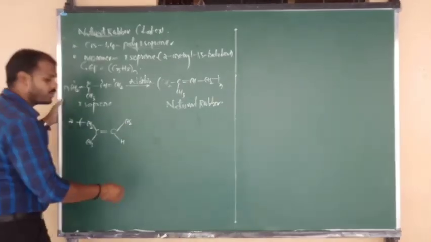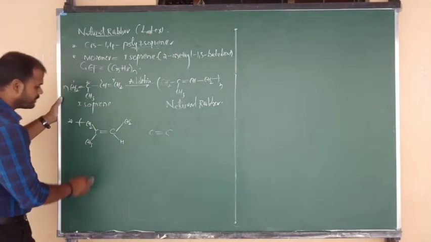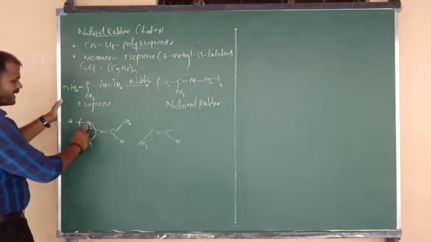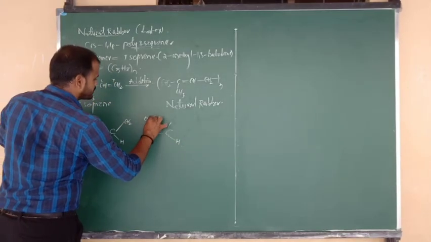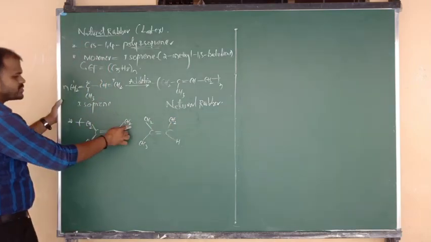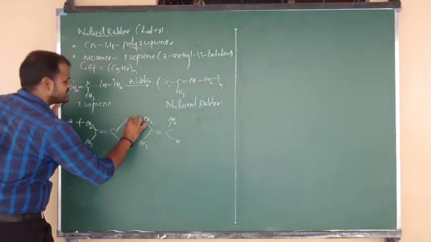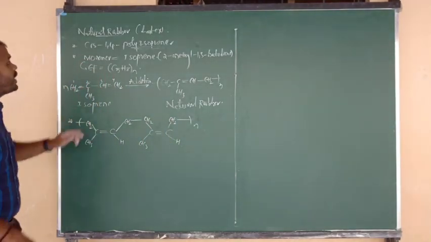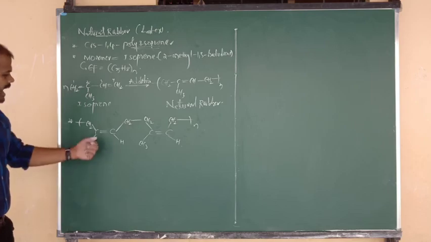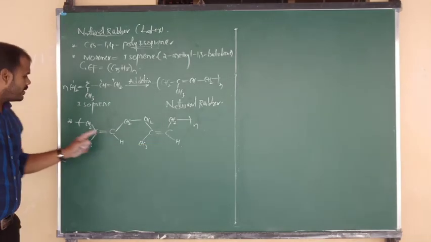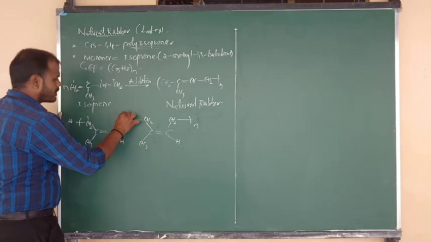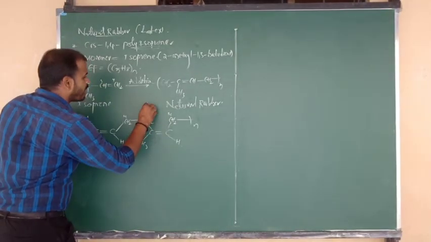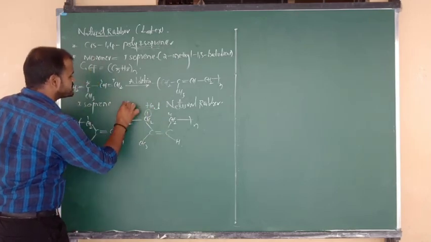Same like this, I want to consider another structure. C double bond C, below plane CH3 and H, above plane CH2 and CH2, making continuous bonds like this. So this is your overall structure of natural rubber. Isoprene 1 and isoprene 2: 1, 2, 3, 4, again 1, 2, 3, 4. 1 means suppose the head part and 4 means suppose the tail part.